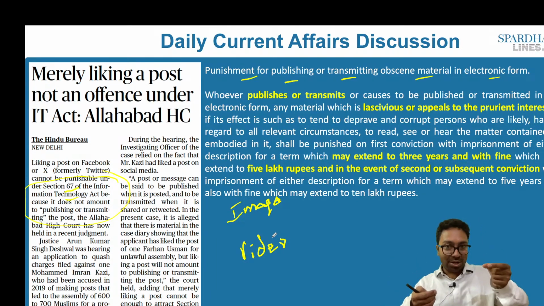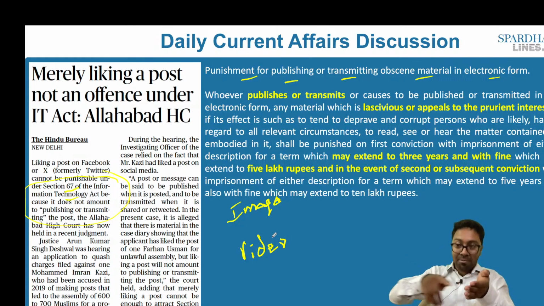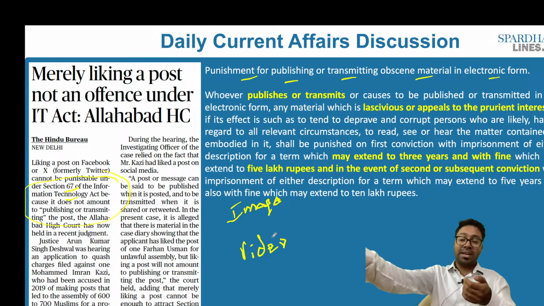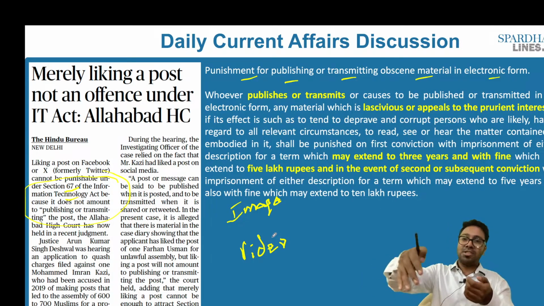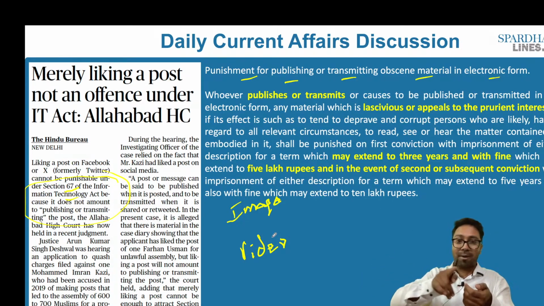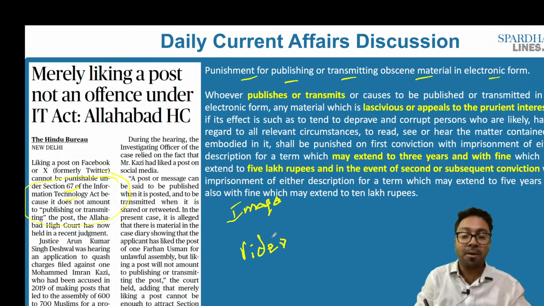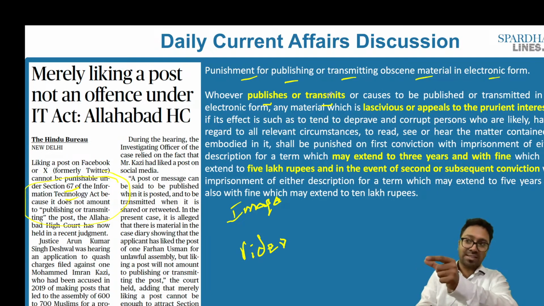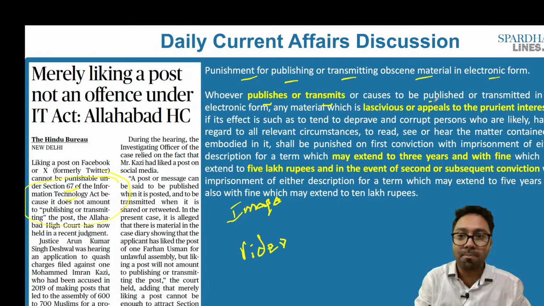So if I am publishing, which means I am uploading an image on a social media platform, or someone else has uploaded it and I am retransmitting it onto my wall, that is barred under Section 67 of the Information Technology Act. Whoever publishes, that is, I upload it on my wall, or transmits it, which means someone else has uploaded it but I share the same thing onto my wall, and causes it to be published or transmitted in the electronic form.